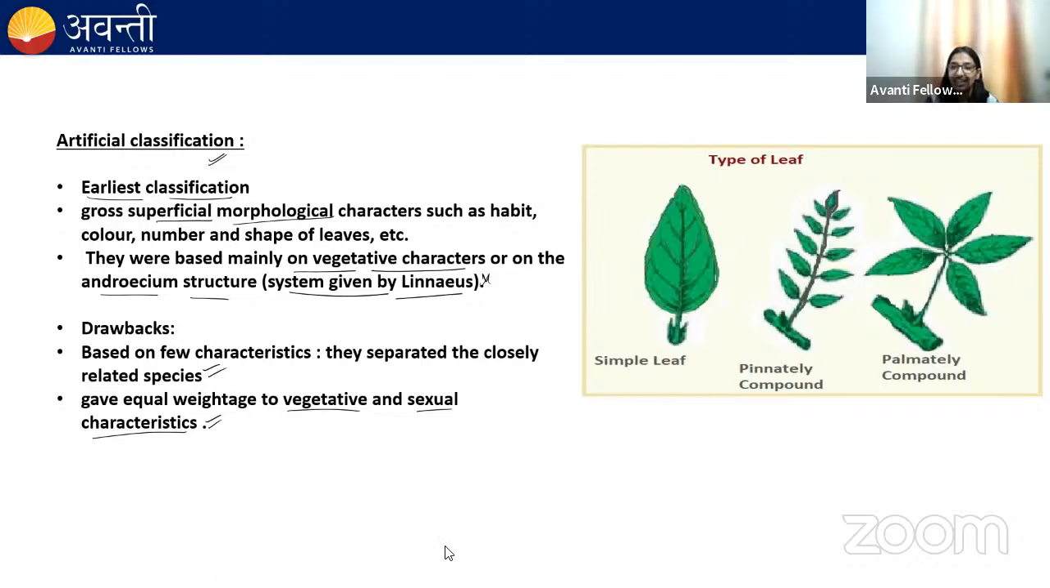Okay, so the vegetative characters are more likely to get affected by the change in environment, whereas the reproductive characters are conserved. They get less affected by the change in environment, okay? But this classification has given equal weightage to the vegetative as well as sexual characteristics. So this is one of the drawbacks of this classification. So there are two drawbacks. Number one, they have used little information, because of which closely related species get separated. Second, they give equal weightage to the vegetative and the sexual characteristics.